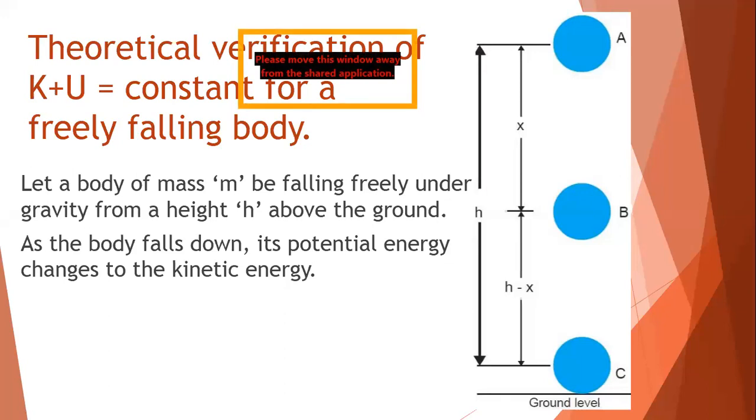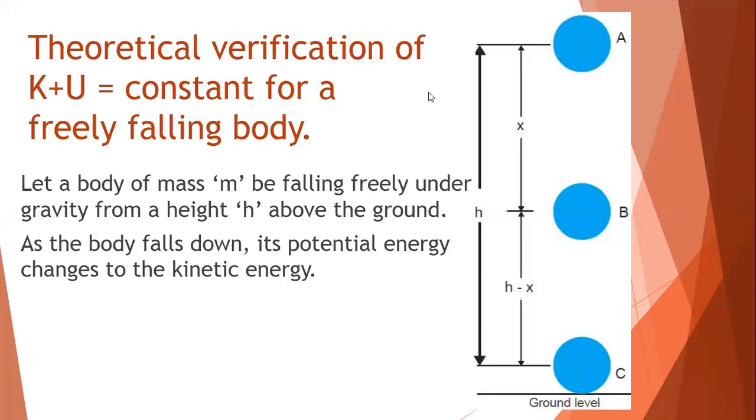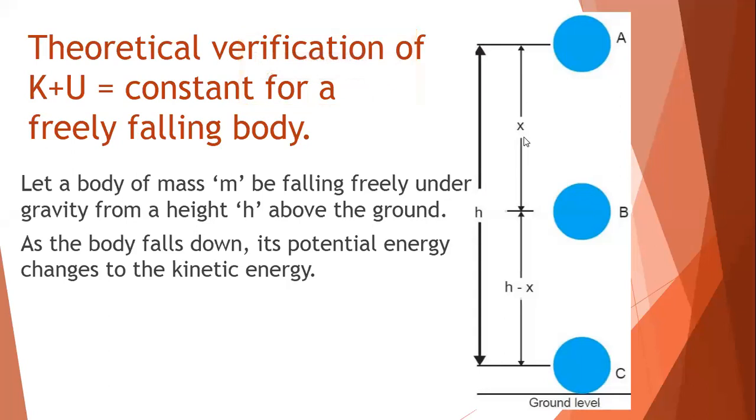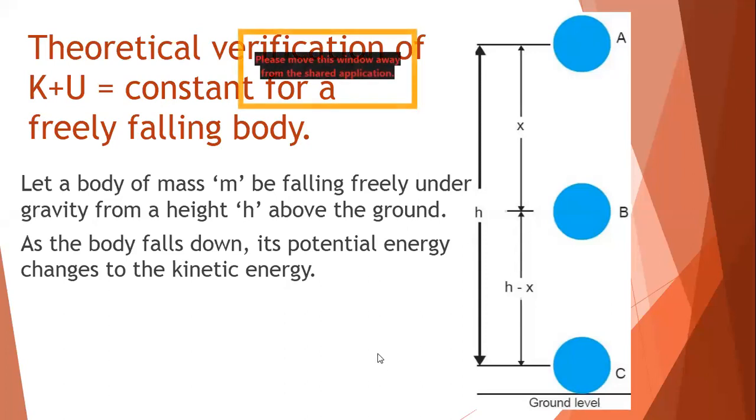So half and m remain constant, but v square, the velocity, will keep on increasing. And as the velocity keeps increasing, its kinetic energy will also increase. So to sum up the topic, as the object keeps on falling down, its potential energy will keep on decreasing, but at the same instant, the kinetic energy will be increasing. So the potential energy will keep on changing to kinetic energy.